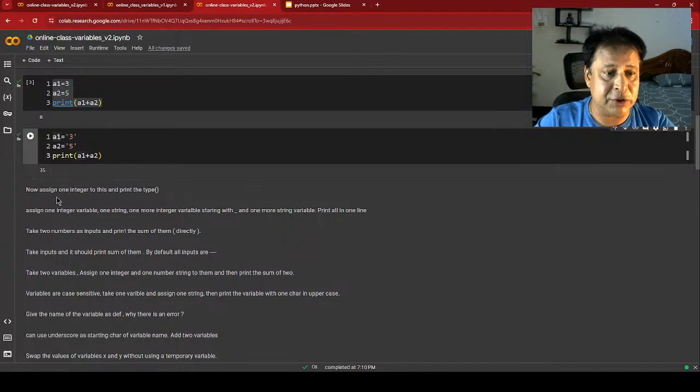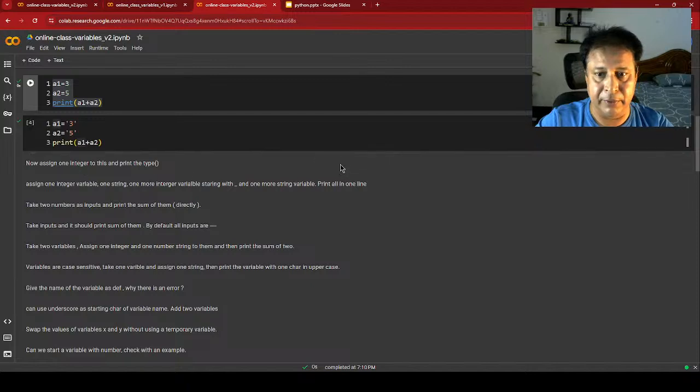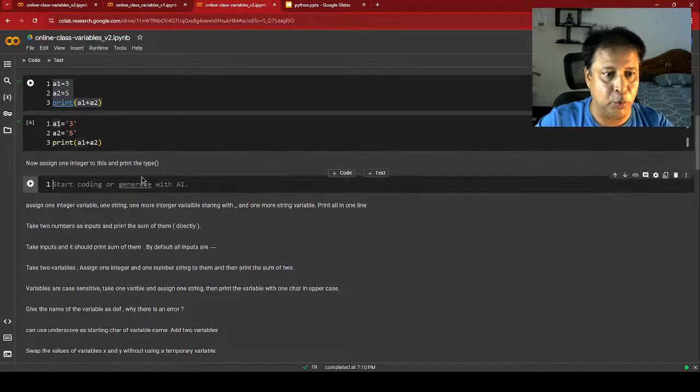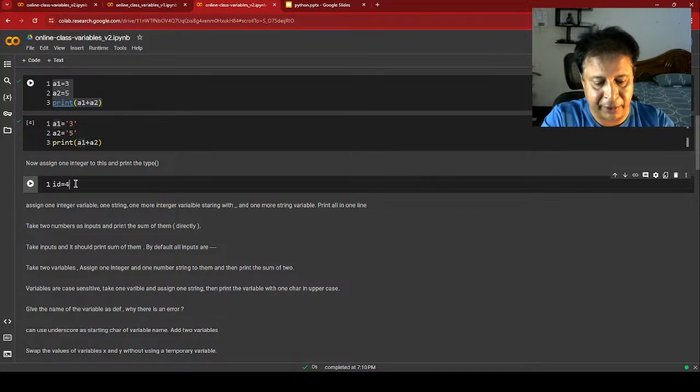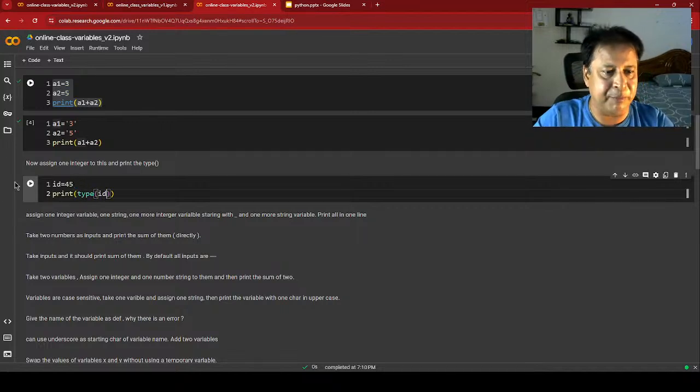Now I can also assign one integer to this and print the type. Okay, fine. Let's go for one more. Below this, let me close these outputs. So I'll have a code cell. Now I'm just saying ID equal to 45. Now print type of ID. What am I going to get?